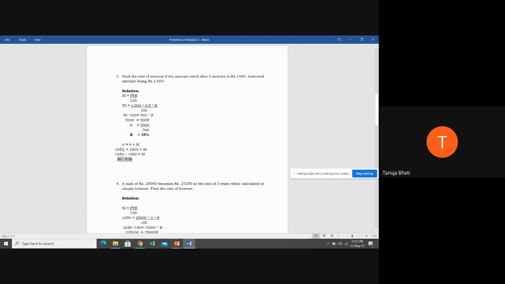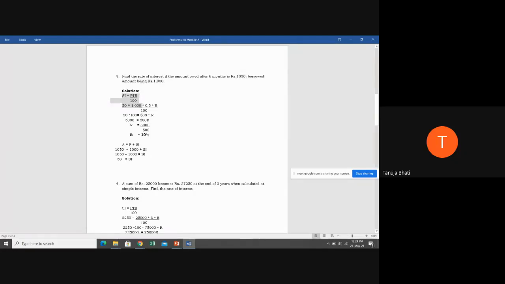So now when you know the amount of simple interest is 50, we have to just place it in the formula. Simple interest is nothing but PTR upon 100. We know simple interest is 50. The original principal amount is 1000. Time period is 6 months. Since it is in months, 6 divided by 12, it will be 0.5, or you can write 6 by 12, that's not an issue, into R divided by 100. So we have just substituted the figures in the formula.